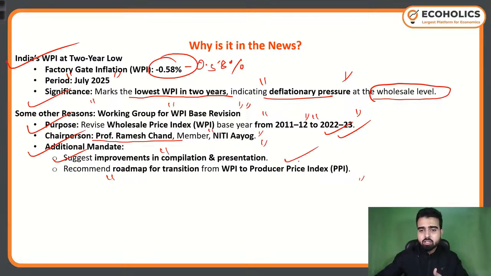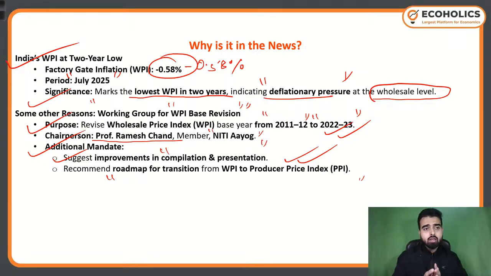So PPI is also something that you will be seeing in the upcoming time. This group has recommended that the central government should transition from WPI numbers to PPI. Now PPI stands for producer price index. We are going to have a live session soon on producer price index as well. Okay. So these are the two major reasons why we are covering this particular topic.